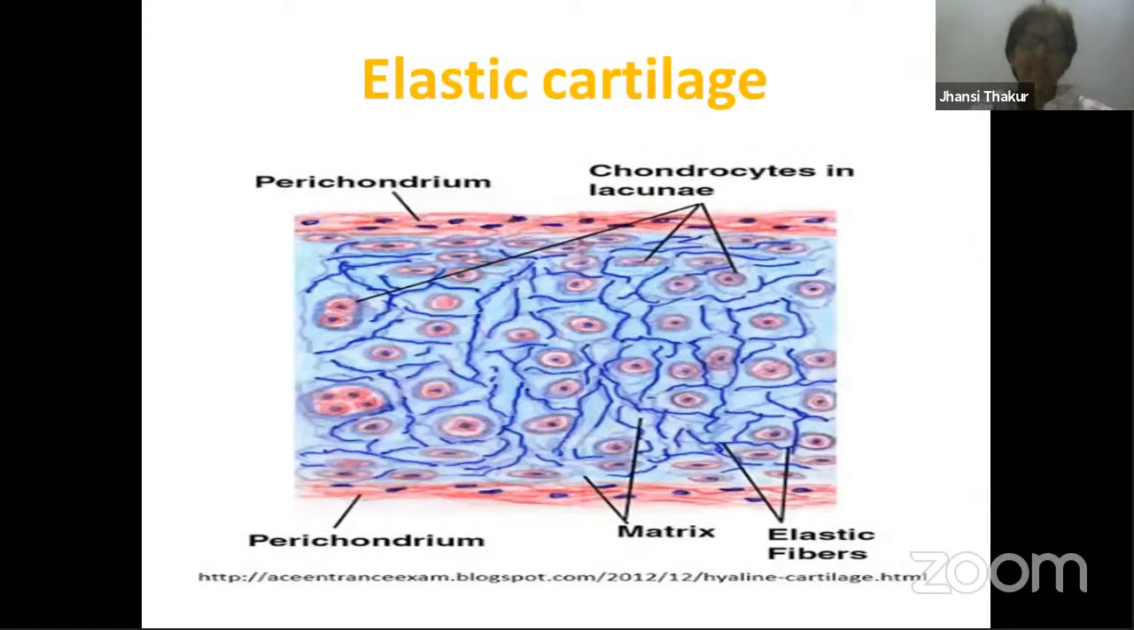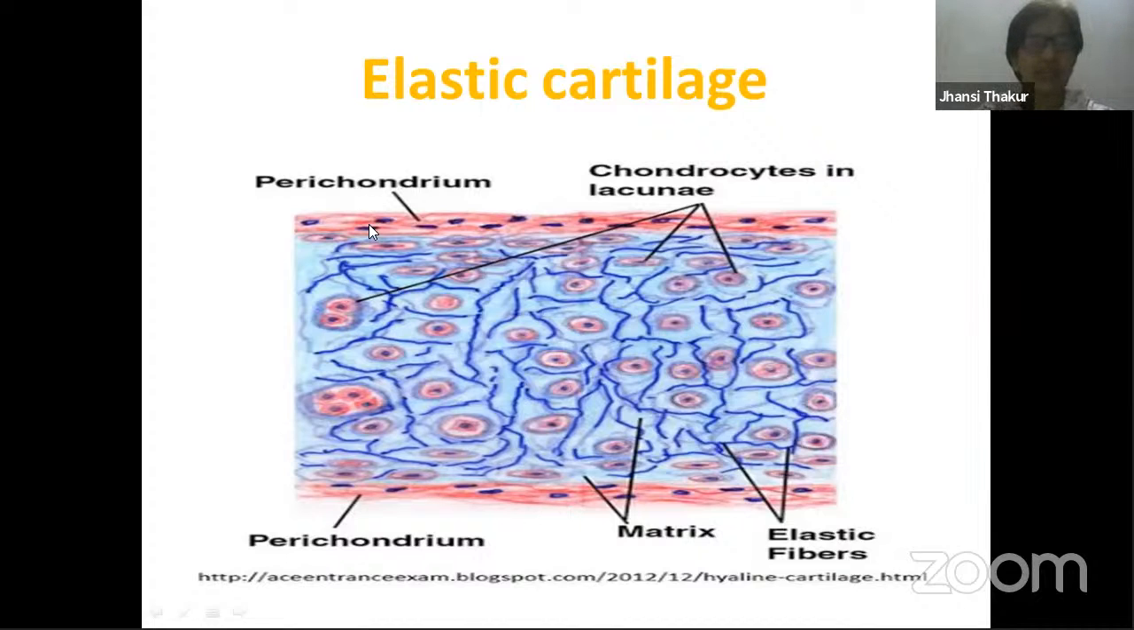The second type of cartilage is elastic cartilage. Here you find an abundance of elastic fibers. Even collagen fibers are present, but their number is less. You find a lot of elastic fibers, the yellow color fibers, present as a network of branched fibers.